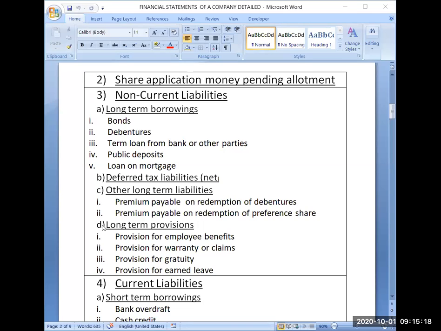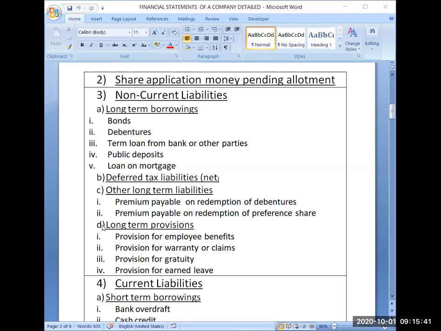In the same manner, current liabilities are having four subheadings. First one is short-term borrowings. Then second one is trade payables. Third one is other current liabilities, and fourth one is short-term provisions. So this is all about the liability side.